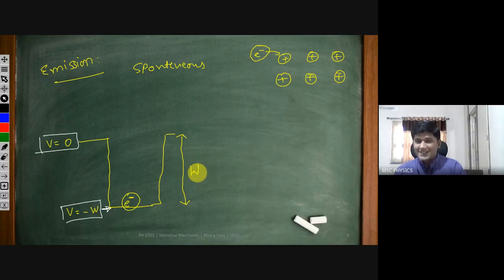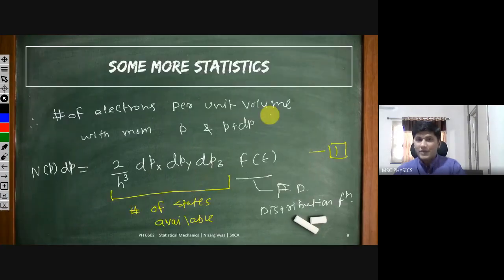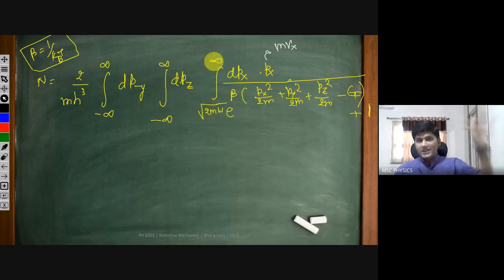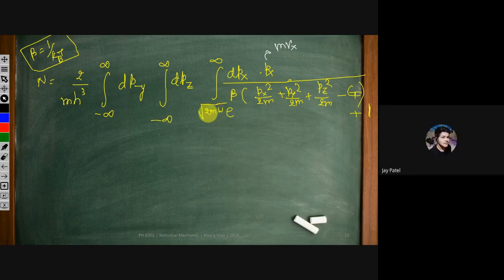So if electron has some minimum energy of under root 2 MW, then it can come out. This is the minimum energy required for electron to just take out from that surface, but it can have any energy or any momentum above that. Are you guys getting this? You guys answered it, so you guys must be getting this.